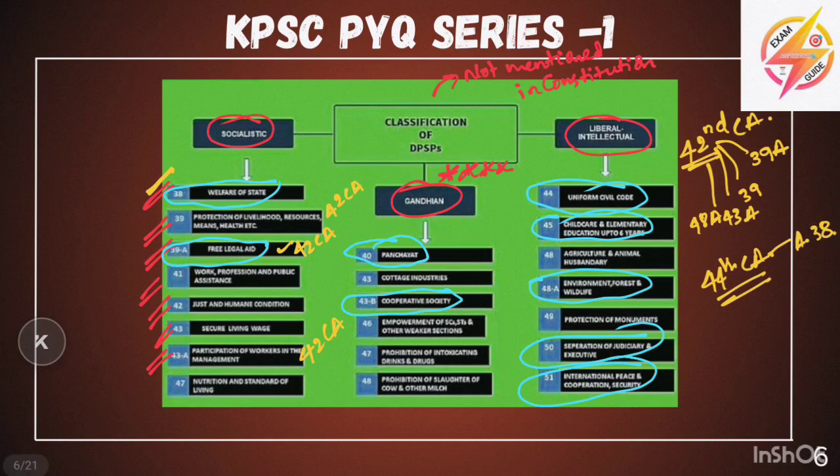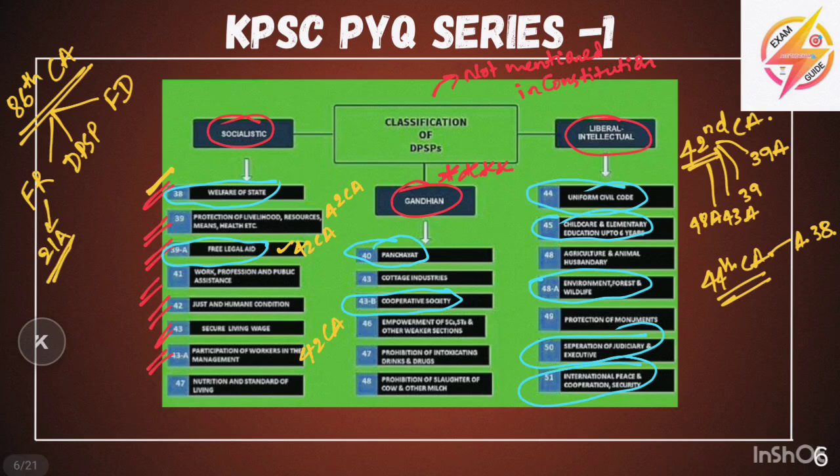Another very important amendment you must remember in every exam is the 86th constitutional amendment. This added 3 things: a fundamental right, a DPSP, and a fundamental duty. In fundamental rights, it added 21A, that is the right to education.